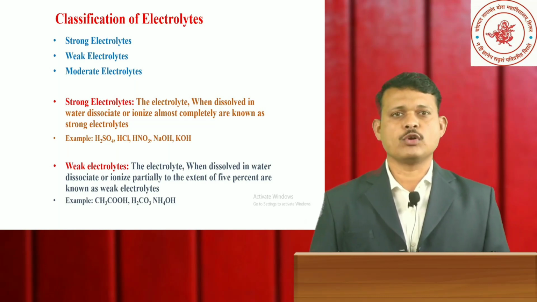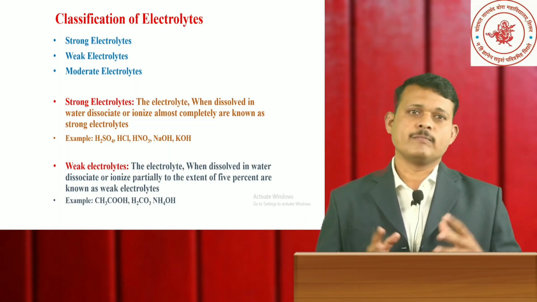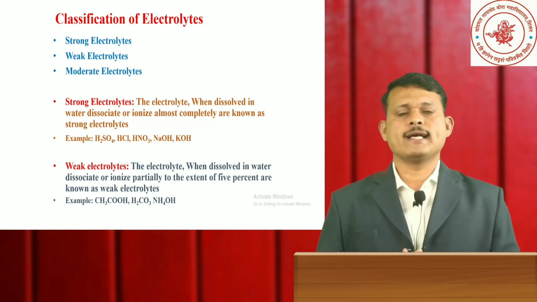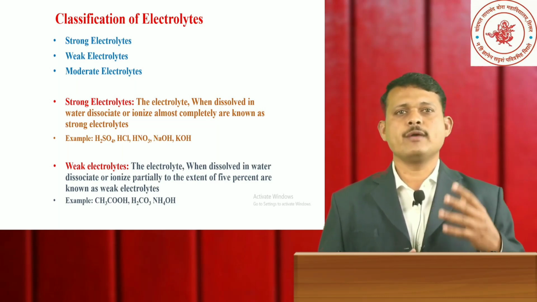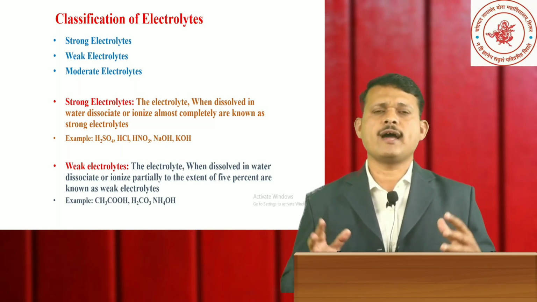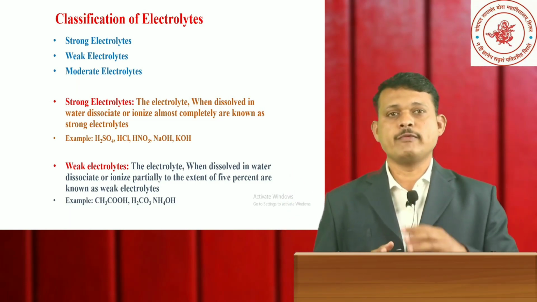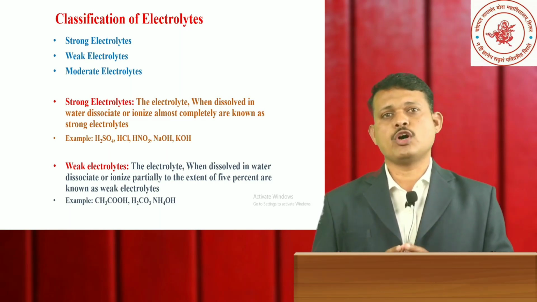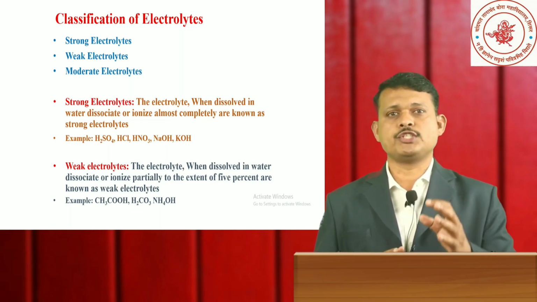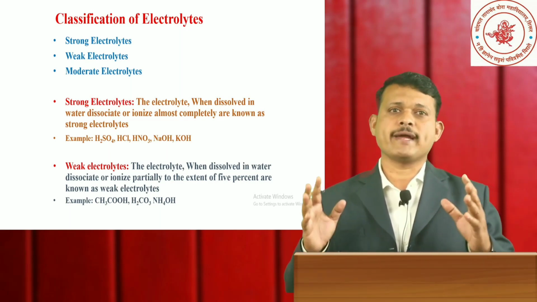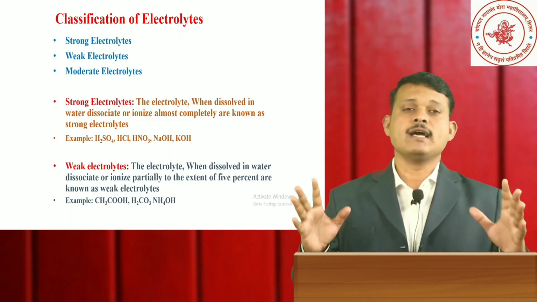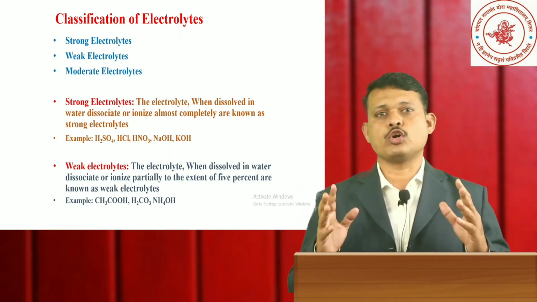When we take sulfuric acid, hydrochloric acid, nitric acid, sodium hydroxide, potassium hydroxide and many other compounds in an aqueous solution, there is 100% dissociation, meaning cations and anions form completely, and those electrolytes are called strong electrolytes.